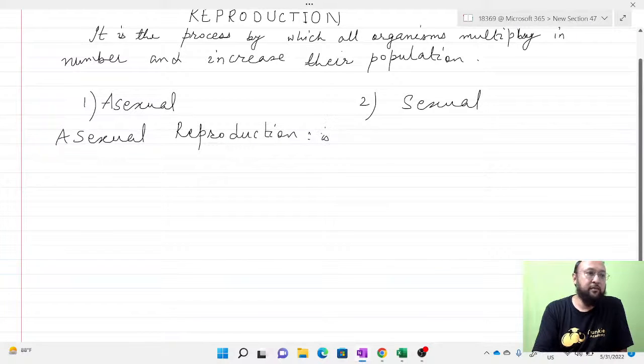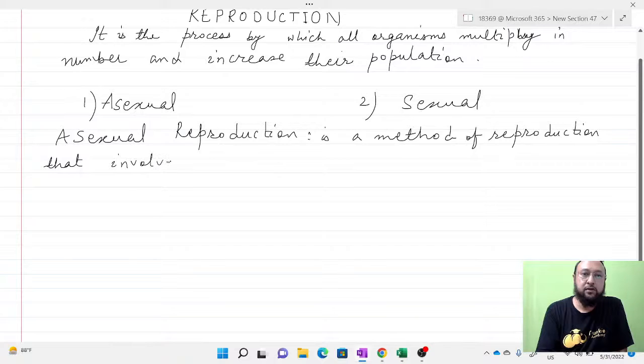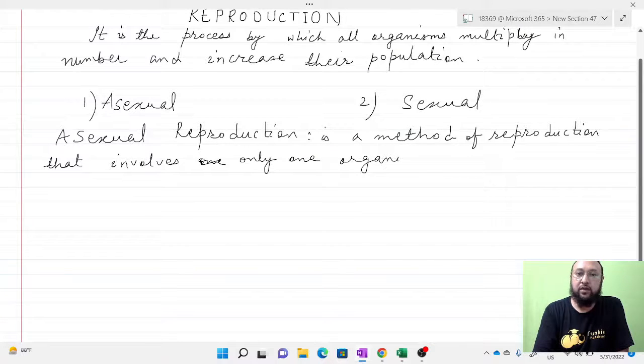Asexual reproduction is a method of reproduction that involves only one organism, or only one individual organism.